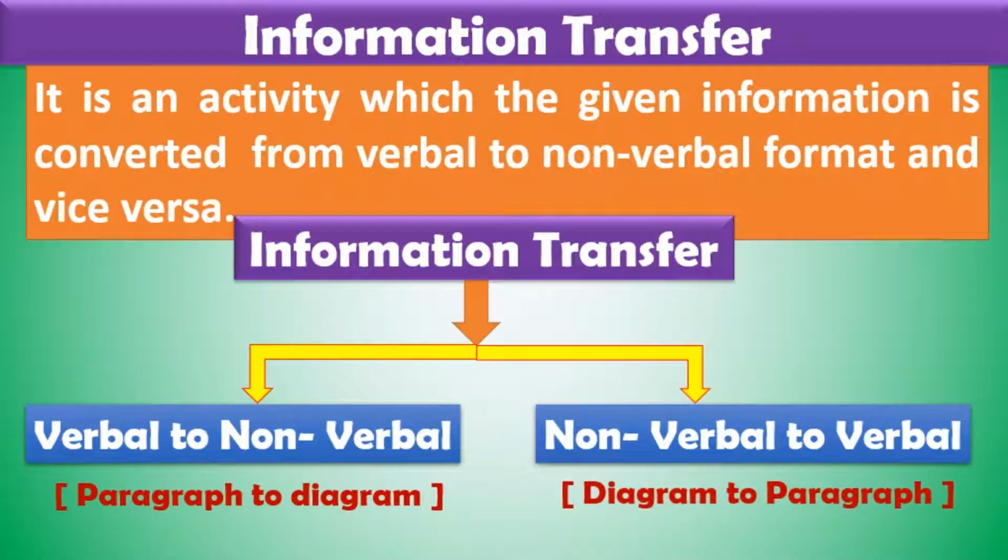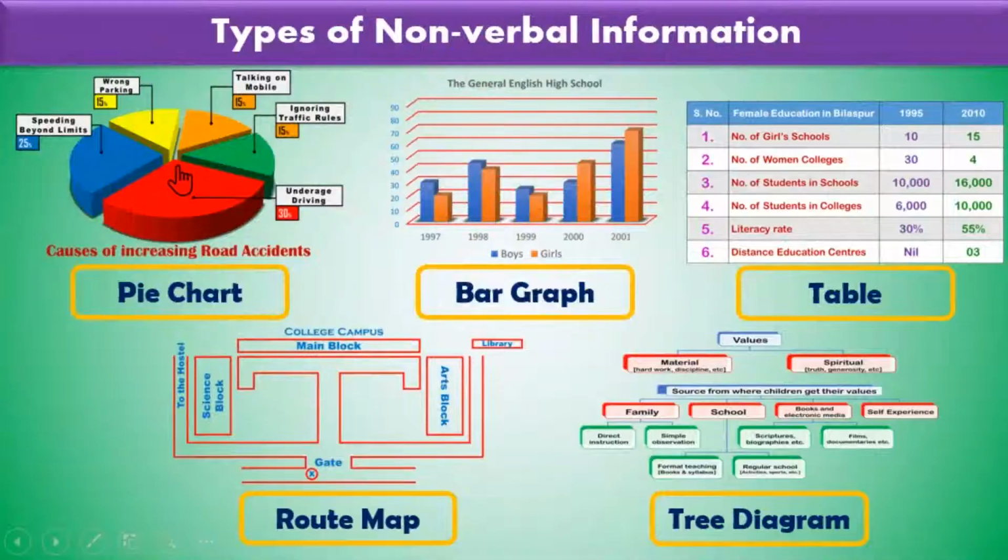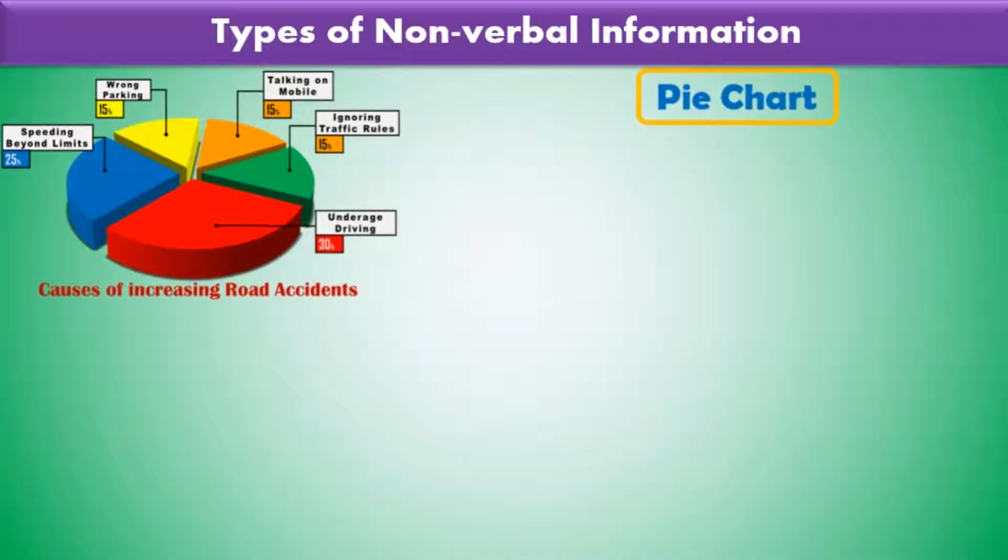But non-verbal to verbal. In this type, students have to transfer the diagrammatic information to a paragraph, such as a pie chart, bar chart, table, a route map or tree diagram. Okay, now let's see how we can transfer a pie chart to a paragraph.